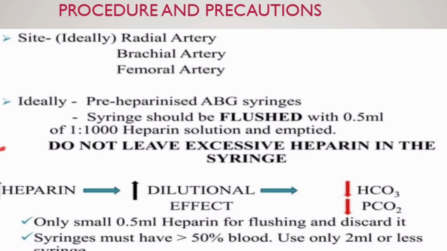Procedure and precautions. The ideal site for sampling is the radial artery, and also the brachial artery or femoral artery. The sample syringe should be heparinized with 0.5 ml heparin. Don't leave excess heparin in the syringe, because excess heparin causes a dilutional effect that will decrease both bicarb and PCO2 during interpretation. Use only 0.5 ml heparin for flushing and discard it. The syringe must be filled more than 50% with blood, and use only 2 ml or less to avoid air bubbles.